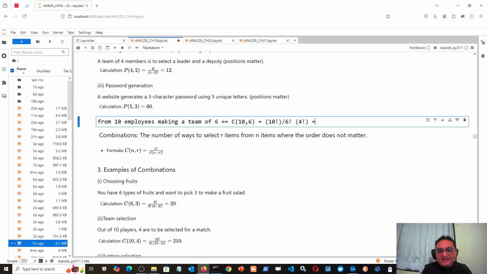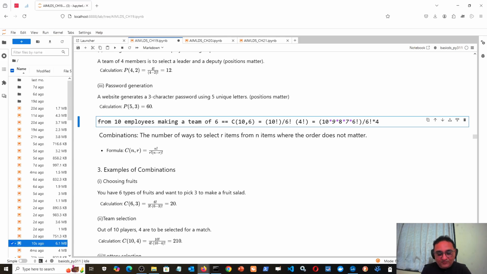Now if I find that, then for the numerator I will do 10 multiplied by 9 multiplied by 8 multiplied by 7 multiplied by 6 multiplied by 5, 4, 3, 2, 1. But that is 6 factorial. So I am writing it as 6 factorial only, because that will be cancelled with the 6 factorial in the denominator. So 6 factorial, and again multiplied by 4 factorial.